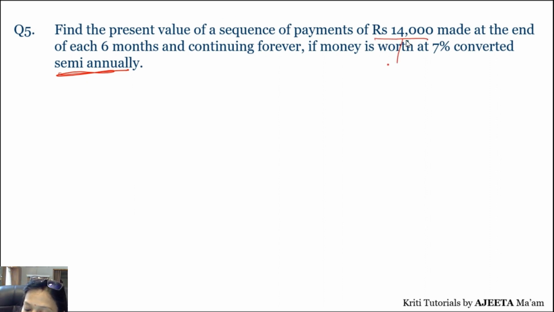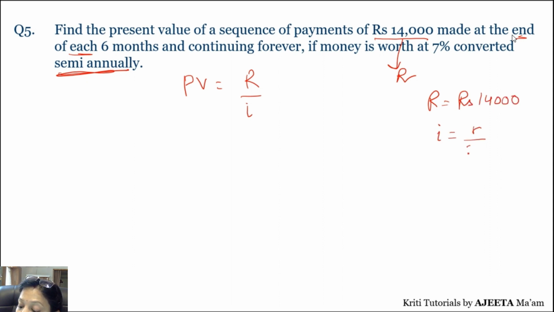14,000 is what? 14,000 is your R. Correct. Again it is made at the end. Correct. So आपको end में calculation है, तो आपका फॉर्मूला क्या आएगा? PV is equal to R upon I. Now R तो हमने मार्क कर लिया 14,000. Now what is our I? Our I will be R upon 200.